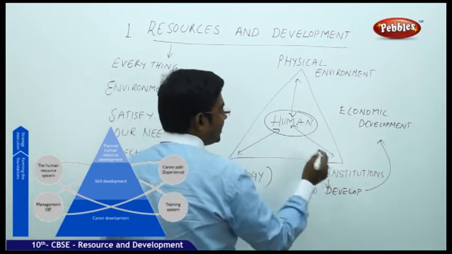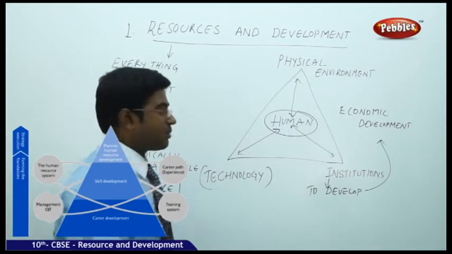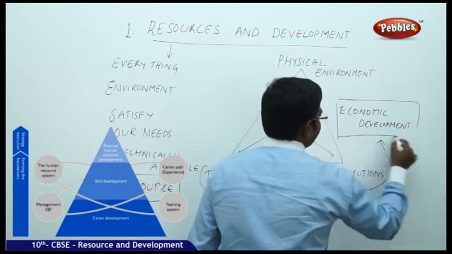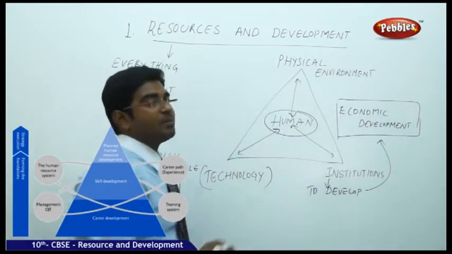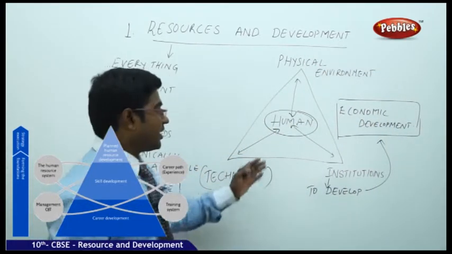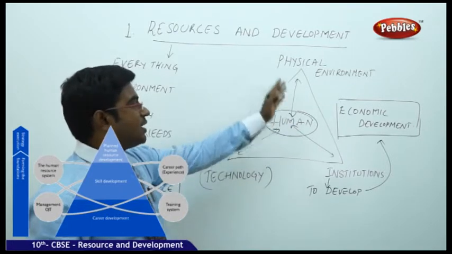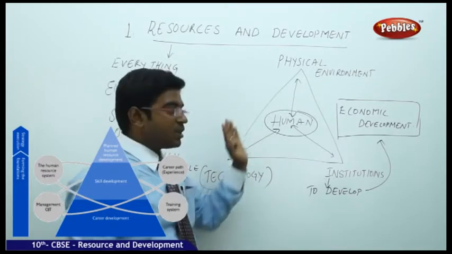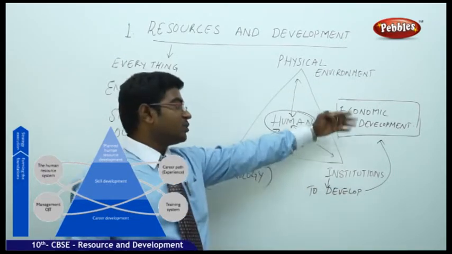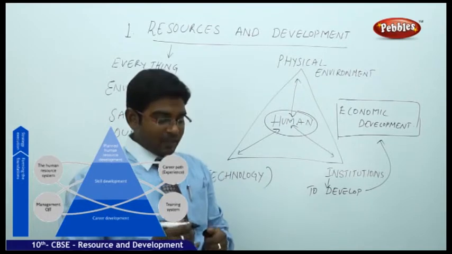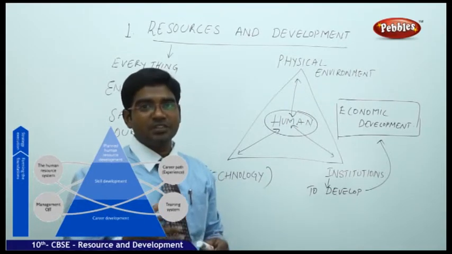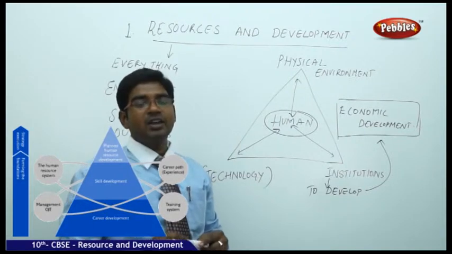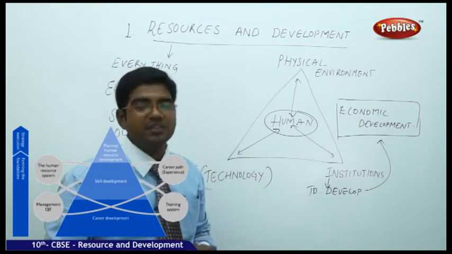For that purpose only we establish the institutions, and these institutions bring for us the economic development. So in order to bring the economic development of a nation, we need to understand that humans derive their resources from the nature using the technical knowledge and assign the institutions to develop the economy. That is how the economic development of a nation is directly linked with the available resources in the country or on the soil of the nation.